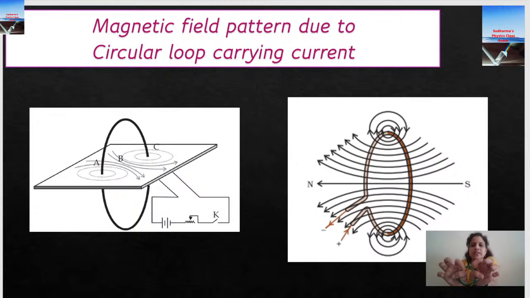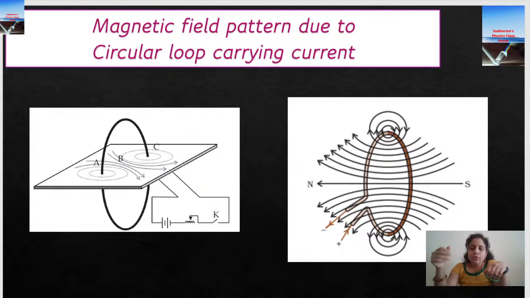But within the coil, all the field lines are in the same direction. When it goes outside the loop, you can see my thumb moving. That is the direction of the magnetic field. So outside the coil, the lines will be diverging from each other, but within the coil, all the field lines will be in the same direction.